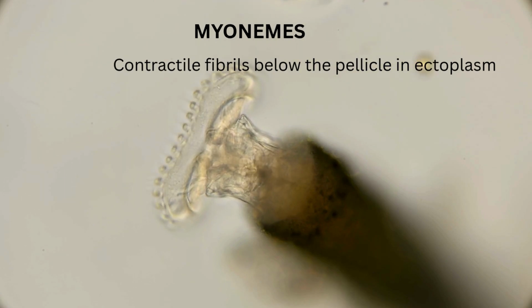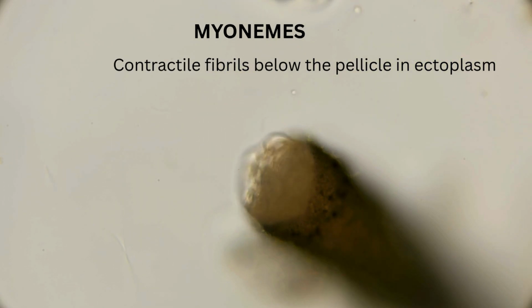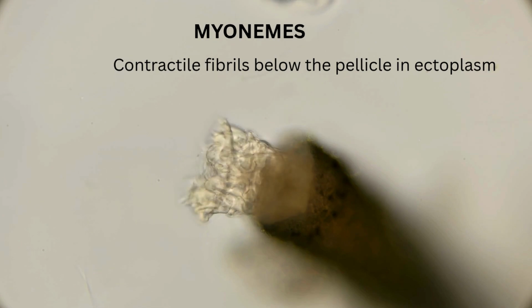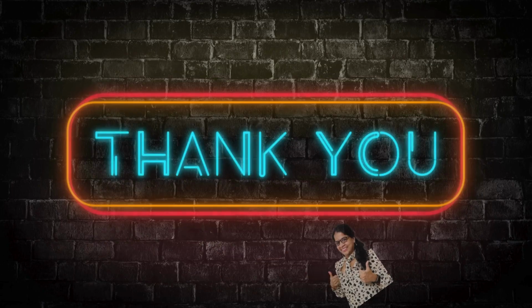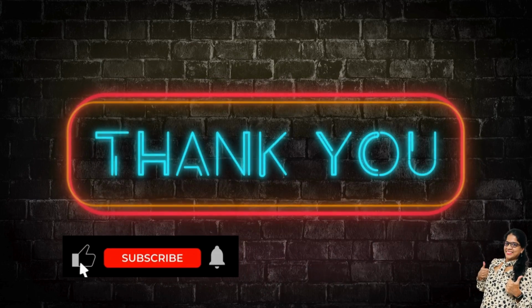Lastly, I told you about myonemes. Myonemes are contractile fibrils present below the pellicle in the ectoplasm. These are also locomotory organelles present in protozoans, in protists. So I hope I have completed the class on locomotion.